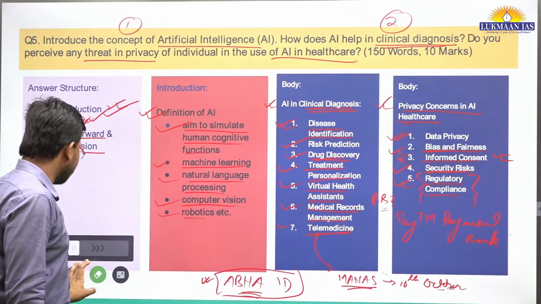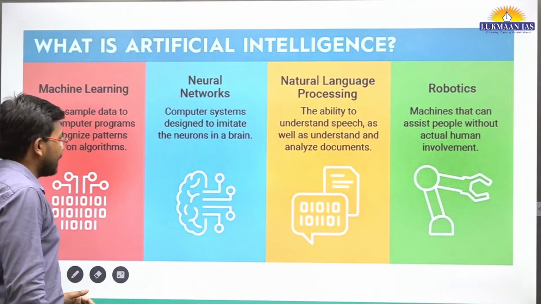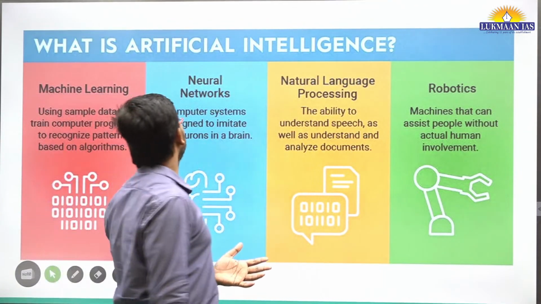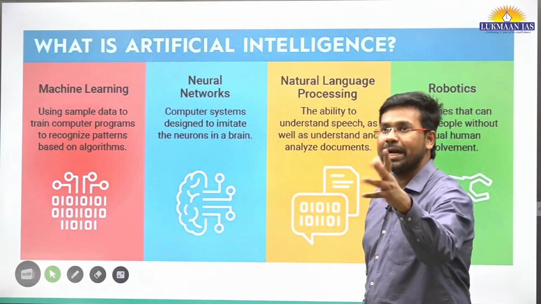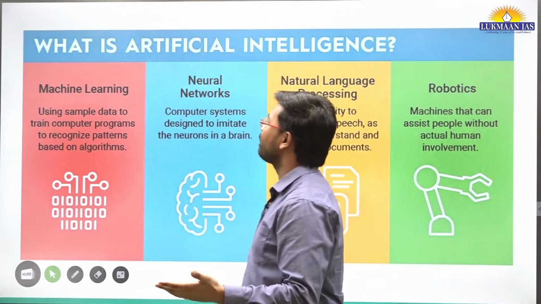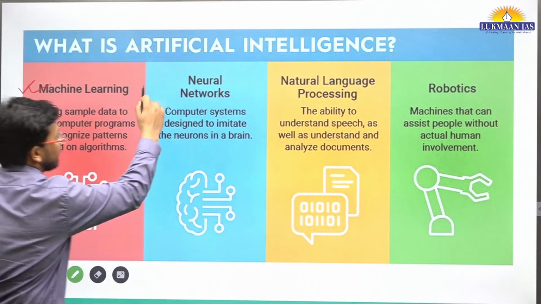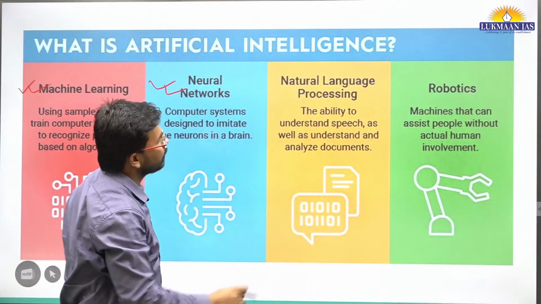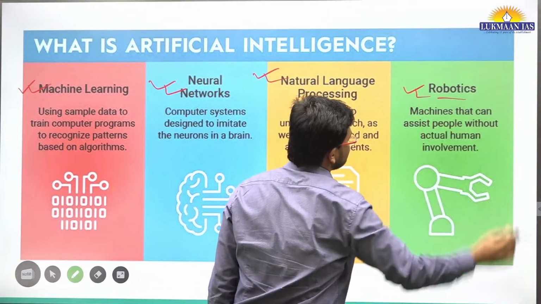So these are the things you need to learn about artificial intelligence. Here we have included what is artificial intelligence. Artificial intelligence has some sub-fields. One is known as machine learning. The second is neural networks. Then we have natural language processing. Then we have robotics, okay?